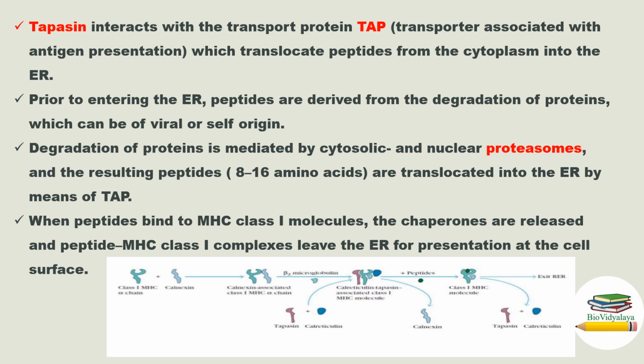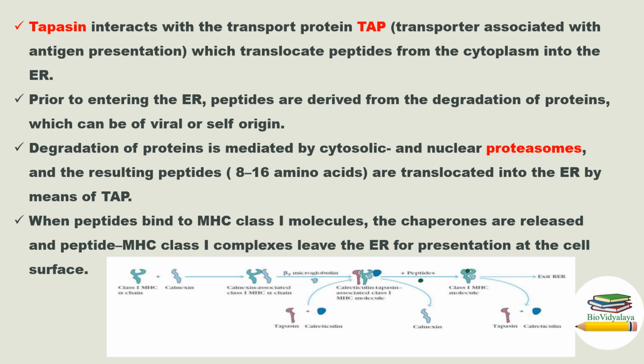Peptides are derived from degradation of proteins, which can be viral or of self-origin, like cyclins, denatured proteins, transcription factors, etc. That protein should be degraded into peptides.